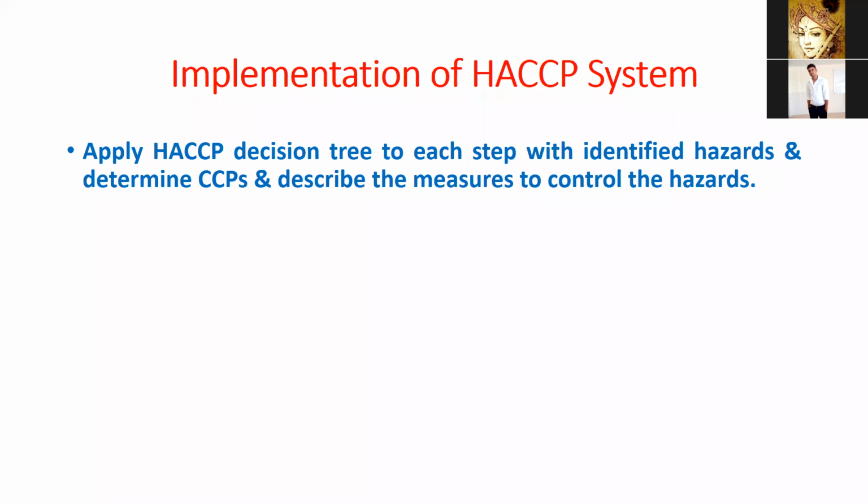So this CCP decision tree, we have to apply to each step with identify hazard and determine CCP and describe the measures to control the hazard. So ये decision tree क्या है? जो suppose हमें एक hazard को control करना है, whether it is a physical, chemical or biological, we have identified the hazard.